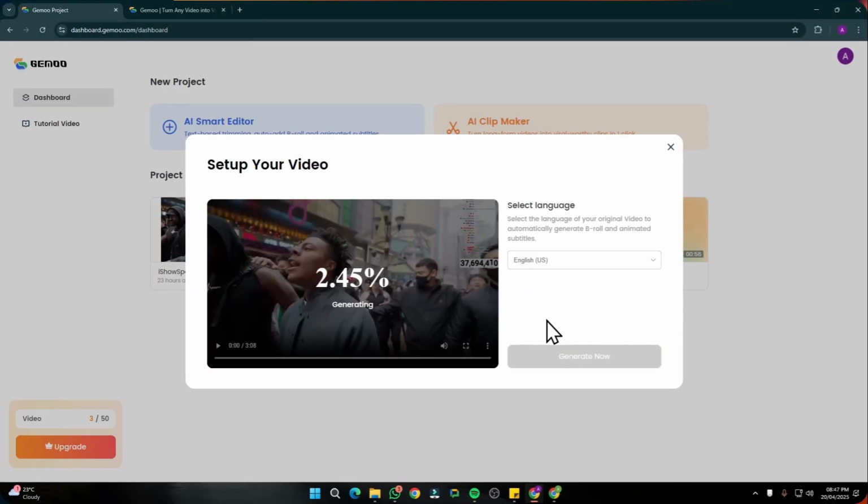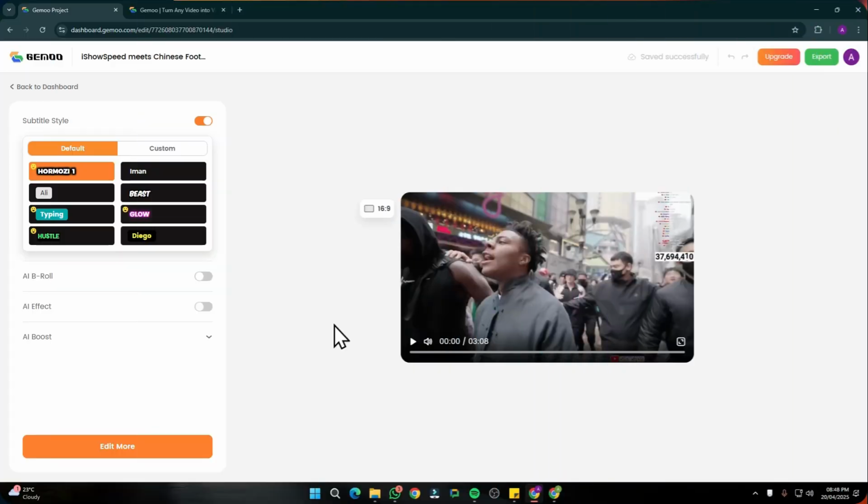Then it's going to take a bit of time to process your video. It's generating what possible short content can be formed out of this video, through which you can generate amazing shots that I'm going to show you in a moment. All right, you guys, so my video has been generated, as you can see right over here.